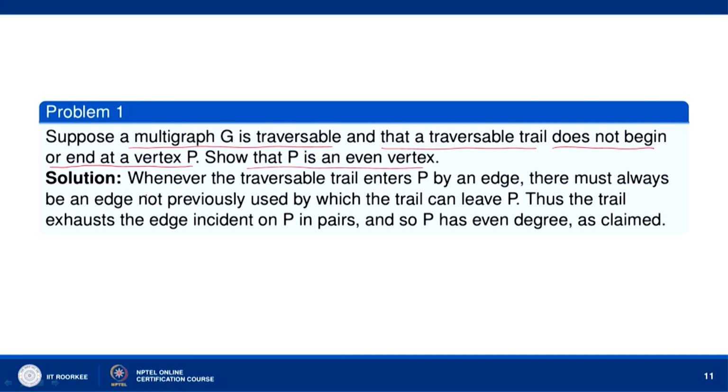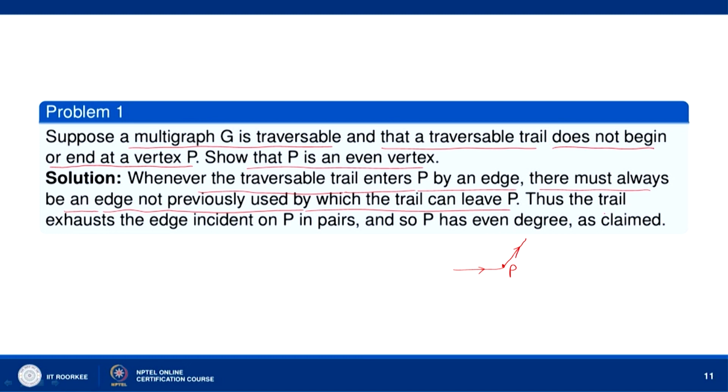The solution is that since a traversable trail enters P by an edge, there must always be an edge not previously used by which the trail can leave P. Suppose this is your point P, an edge E is entering here, then because of the traversable trail there must be an edge not previously used by which the trail can leave.